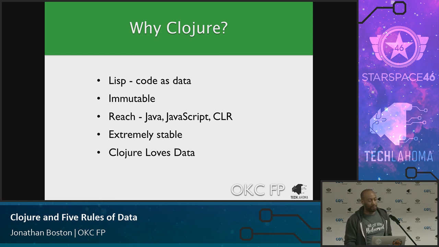And it's extremely stable. Right? When I did the demo for the JavaScript, I grabbed code that David Nolan, the lead developer of ClojureScript, had written in 2013 and just ran it. And it was not a big deal. I just grabbed it and just ran it. Because if you think about it, if you're using a simple language, once you define it, it doesn't really need to change. So it's built on these really great primitives, and so your primitives don't change, and so you just get awesome stability.